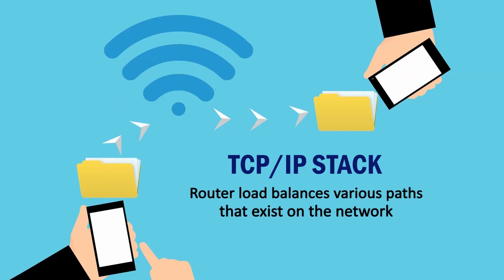At the same time, one very important thing is how the packet decides which route it has to take. Sometimes what happens is some paths are loaded, there is congestion, so the packet goes through another path. A router load balances various paths that exist on the network.